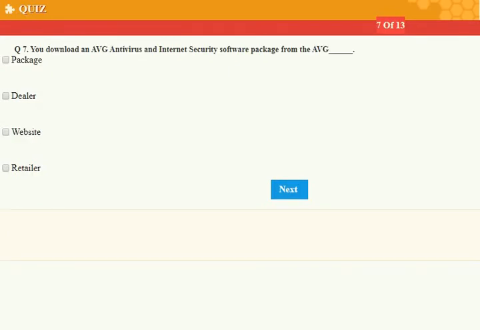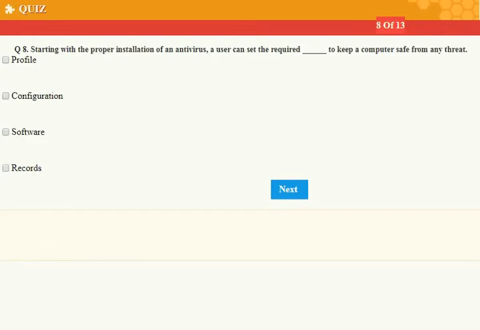You download an AVG antivirus and internet security software packages from the AVG website. Starting with the proper installation of an antivirus, a user can set the required dash to keep a computer safe from any threat. User can set the required configuration.